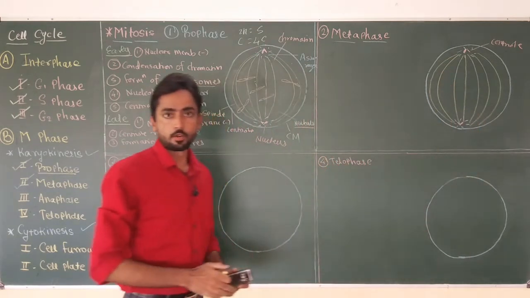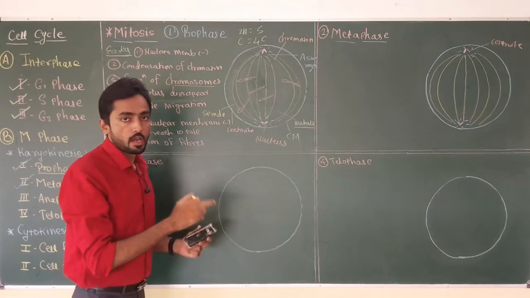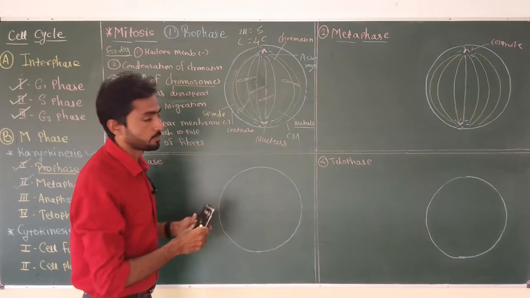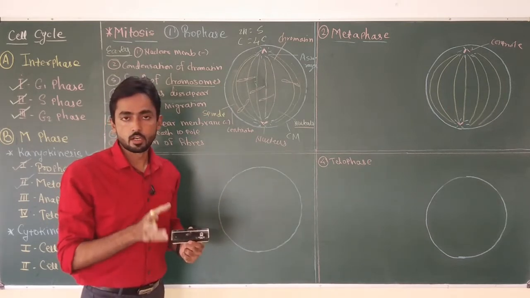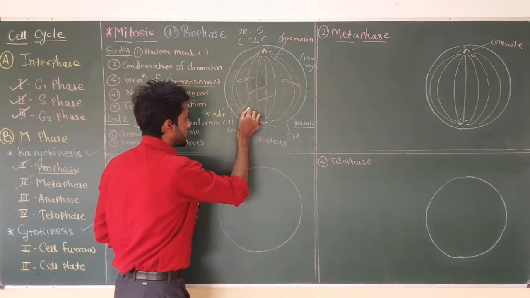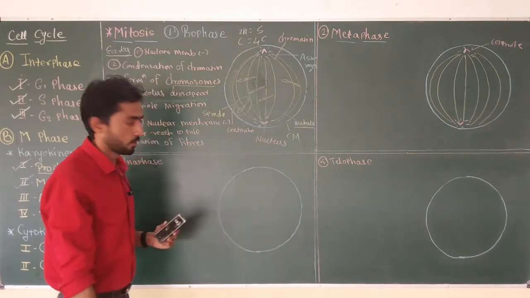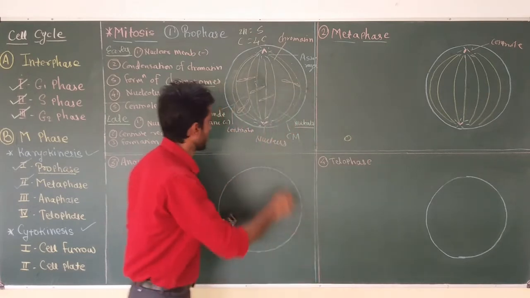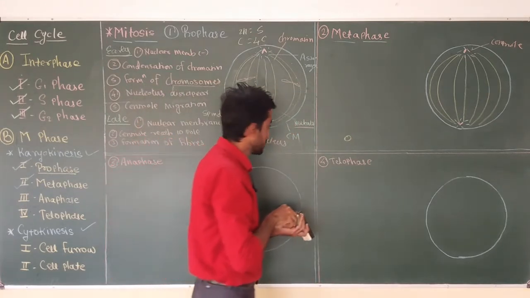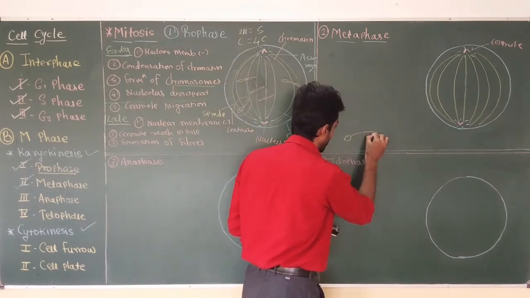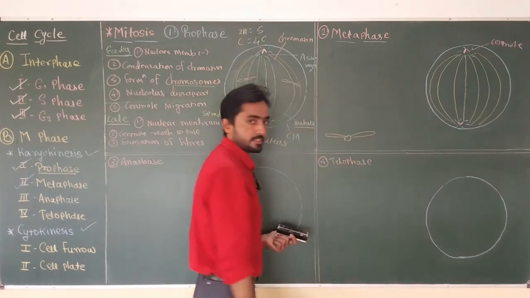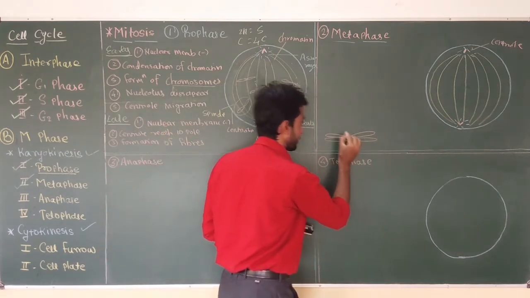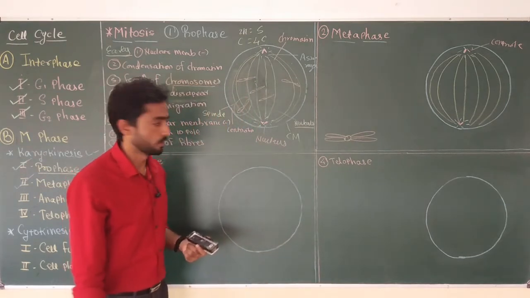in eukaryotic cells. Now, how will these chromosomes arrange themselves in the equatorial plate? Because of the differential contraction of the spindle fibers. Just observe this chromosome. The chromosome has a centromere and sister chromatids. As DNA is already replicated, the chromosome has a double copy of DNA, sister chromatids.